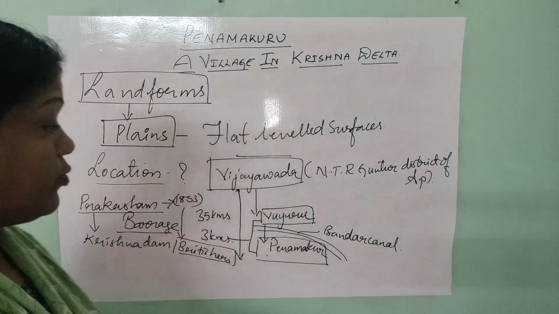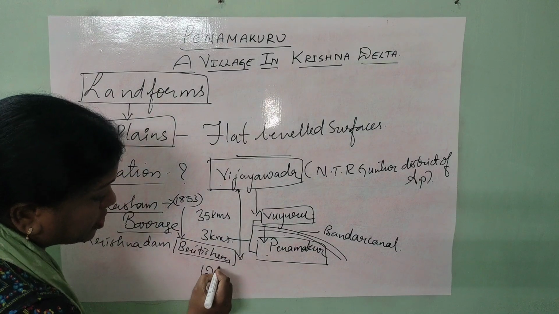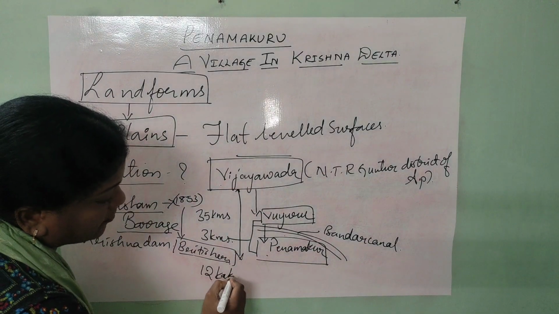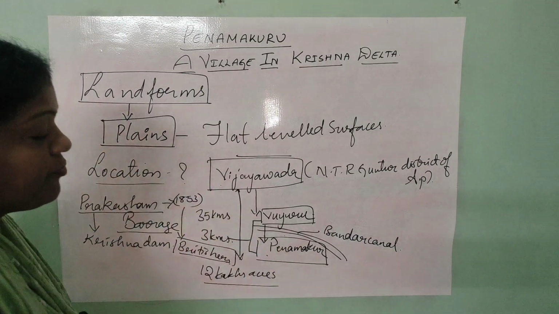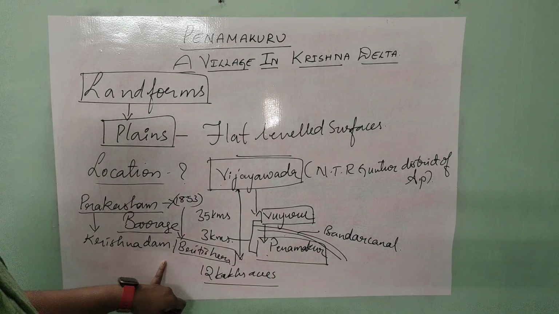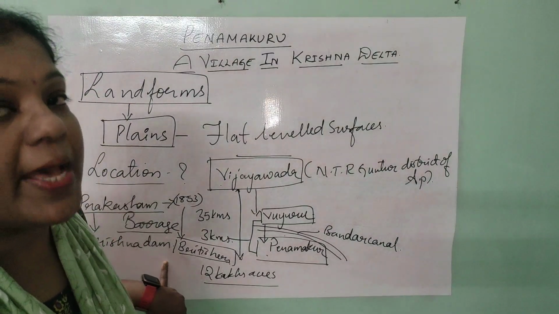Almost 12 lakh acres of land are being irrigated with the water which is diverted from the Prakasham barrage.